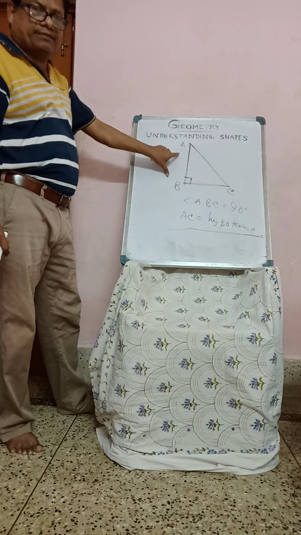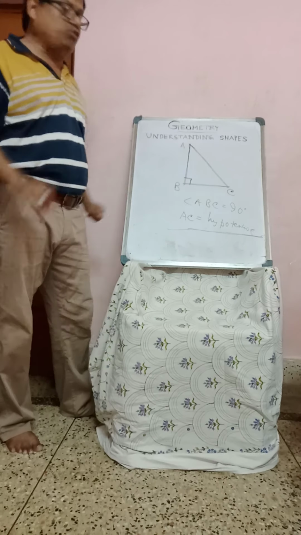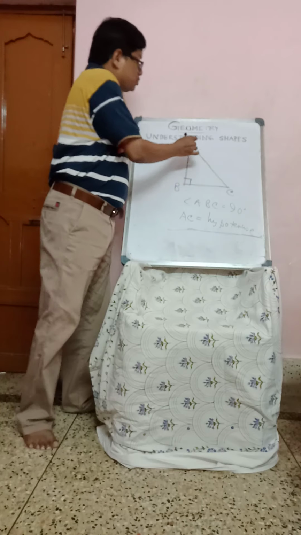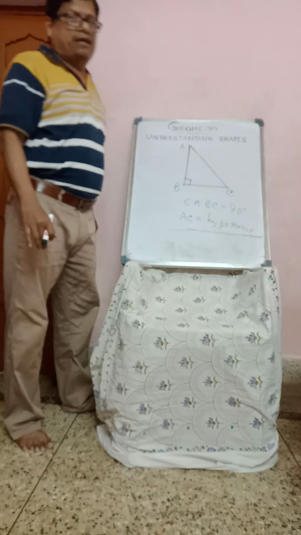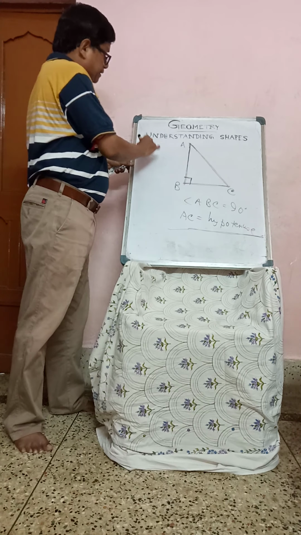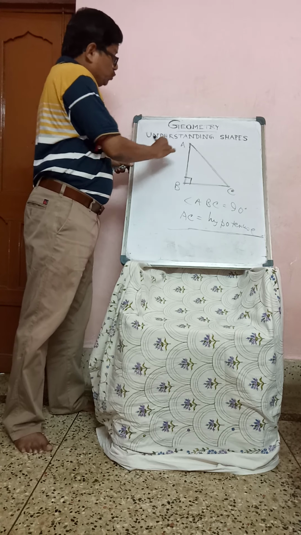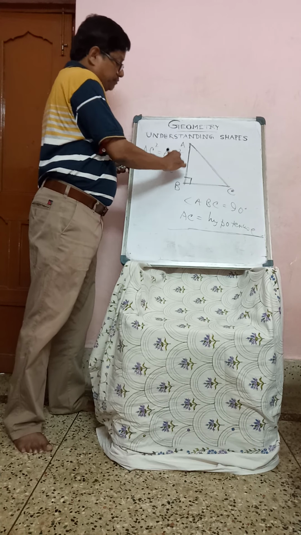The sum of the squares on AB and BC is always equal to the square on AC. That means AC square always equals AB square plus BC square.